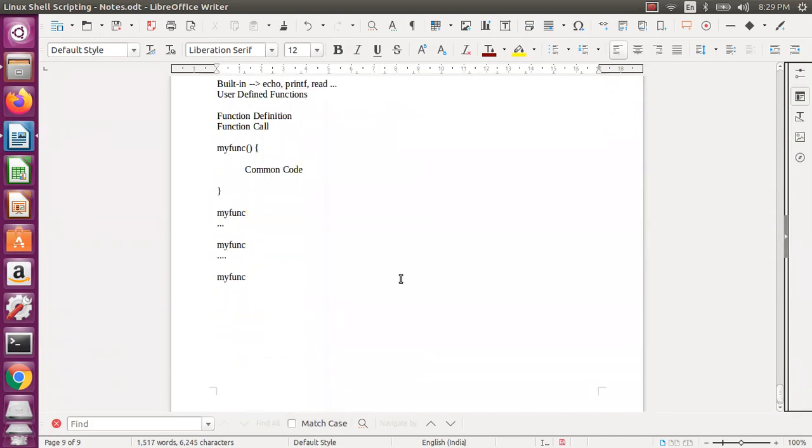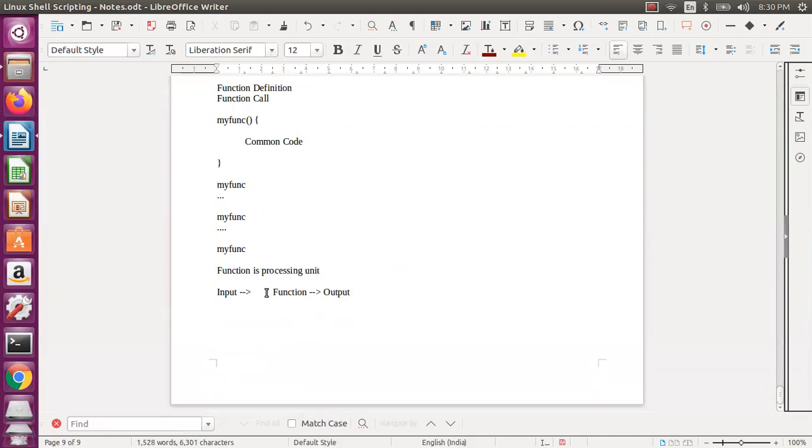Now let us see the same function. What do you mean by function? Let us assume you pass certain input to the function, and the function will provide certain output. So this is the general thing. What is a function? Function is a processing unit. That's what you can think about. For input, you pass certain values, and it will produce you the output.